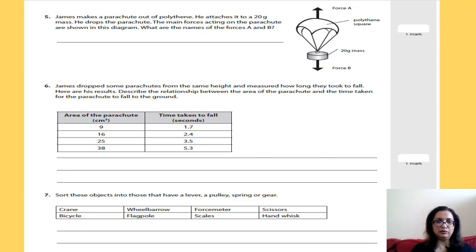Question number 7. Sort these objects into those that have a lever, a pulley, spring or gear. So a crane, what does it have? A lever, pulley, spring or gear. Wheelbarrow, force meter, scissors, bicycles, flagpole, scales and hand whisk.